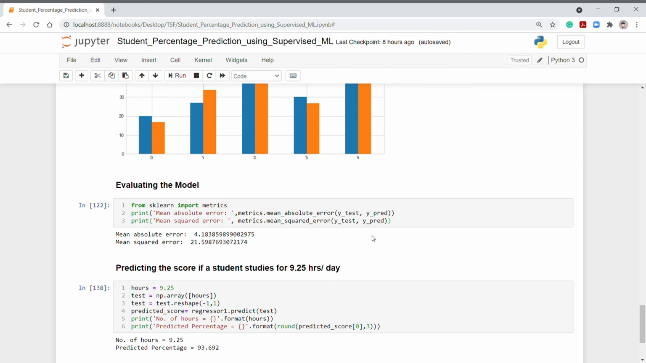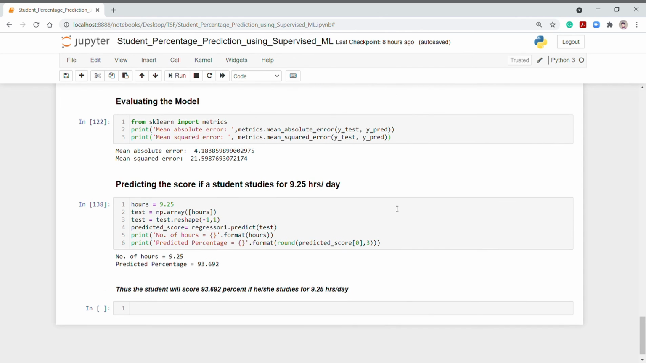Okay. Next thing is, as asked in the question, we need to predict the score if a student studies for 9.25 hours per day. I have written the code, and according to it, our model predicted that if a student studies for 9.25 hours per day, then his or her predicted percentage will be 93.692. Okay, so this is the linear regression model that I have created, and according to its prediction, the predicted percentage is 93.692.